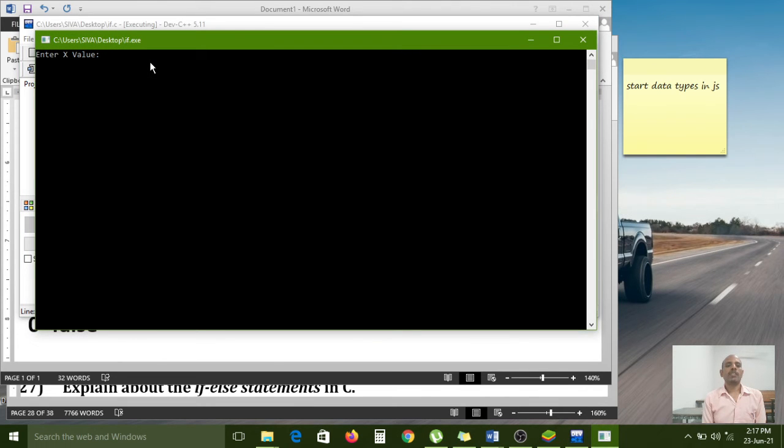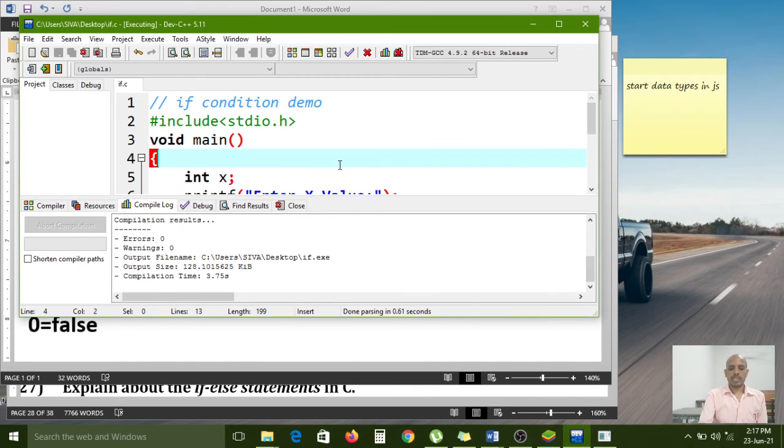It is asking to enter the x value. Now I enter 5 as the value, because any non-zero value you pass is a true condition. So this is a true condition, so the if block is executed, as well as the next statement. Right?